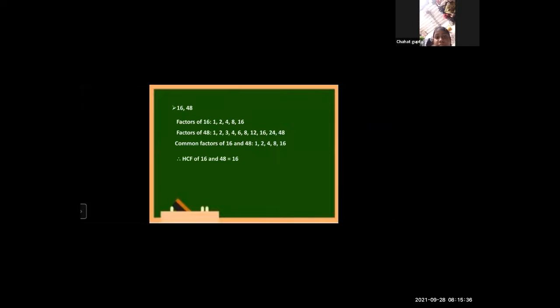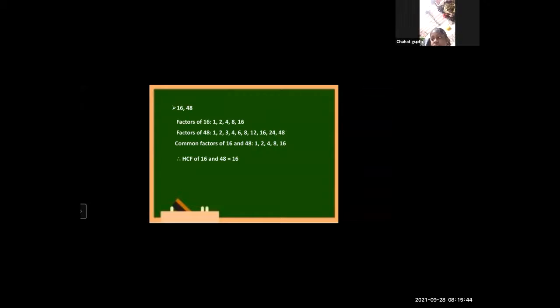All right. Now, what is the HCF of 16 and 48? From this, which is the highest number? 16. Yes, it is the highest number. So, how do we write it? HCF of 16 and 48 is equal to 16. I hope you all understood how to find out the HCF of given numbers.